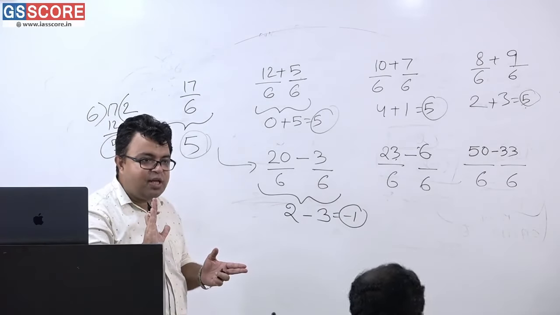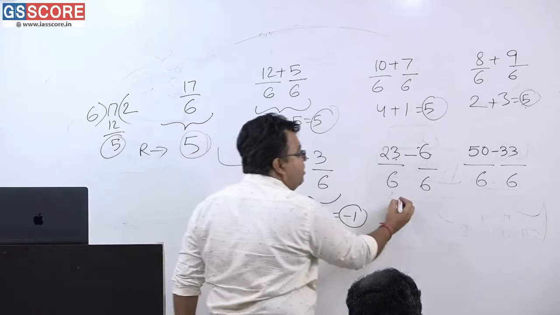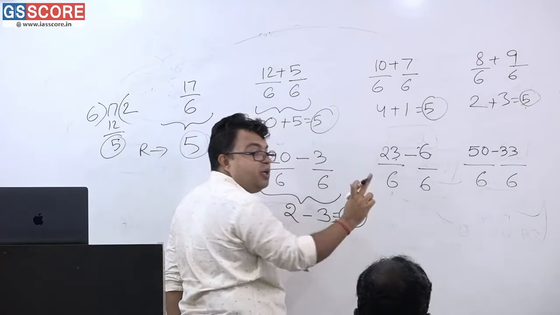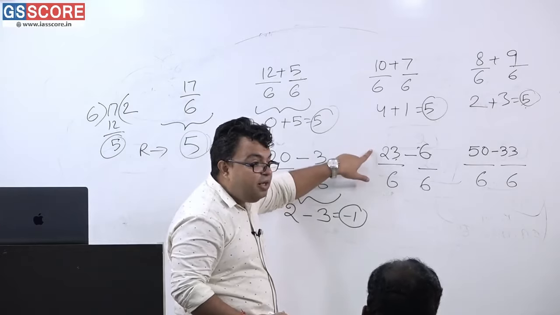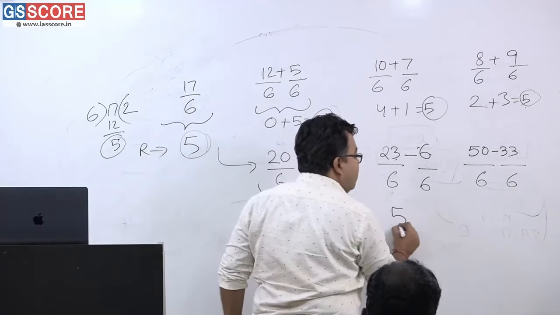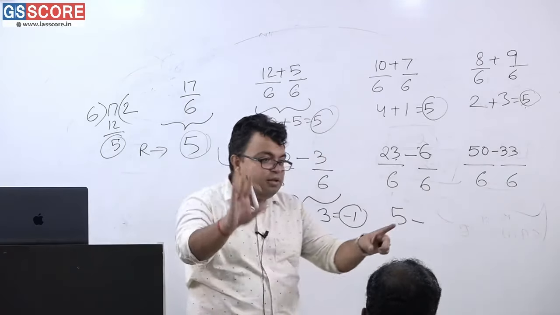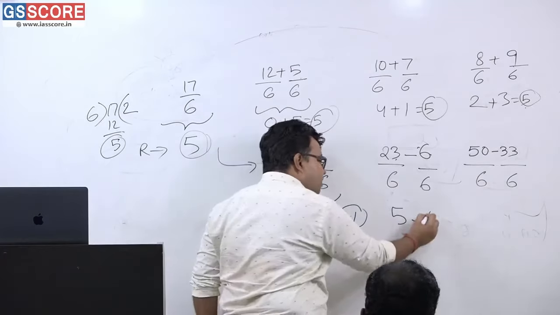So there is some sort of concept. Please see what exactly will be here. Please tell me, 23 divided by 6, what is the remainder? 6 threes are 18, so 5 is the remainder, 5. And 6 divided by 6, what is the remainder? Please tell me. 0, 0, yes, you are very correct.